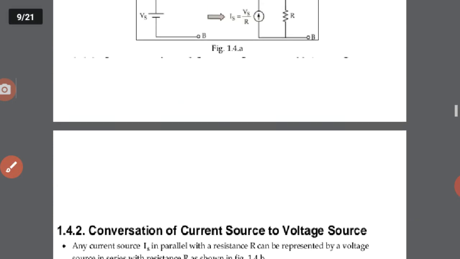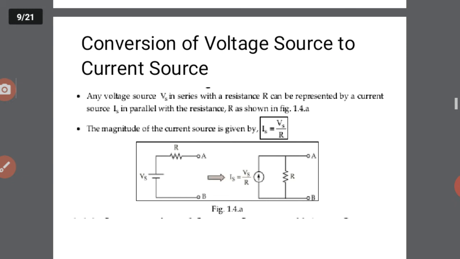So the conversion of a voltage source into a current source, and again the conversion of a current source into a voltage source. Mainly we remember that when we connect a resistor to a voltage source, the two are connected in series. In the same way, when we connect a current source with a resistor, the two are connected in parallel.